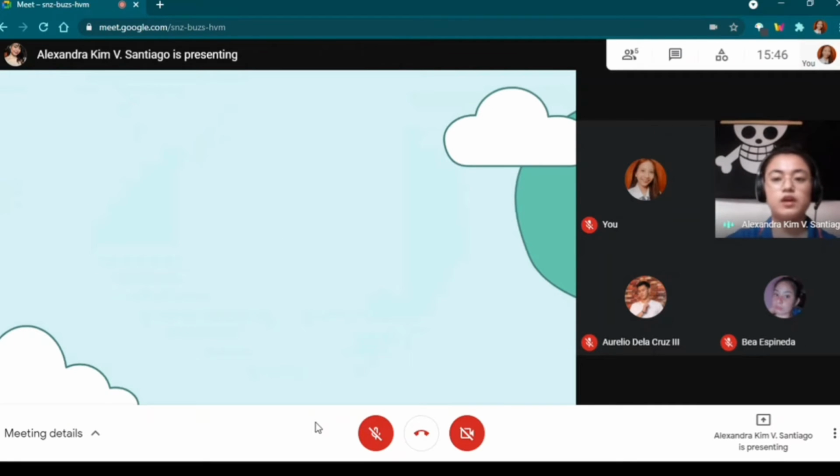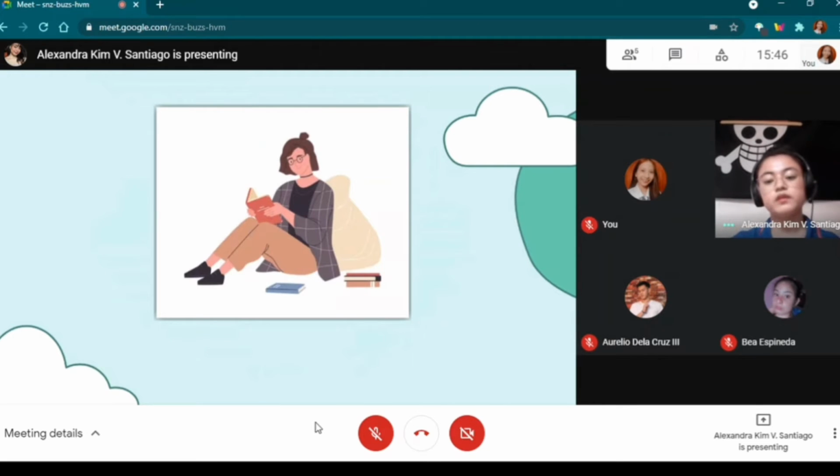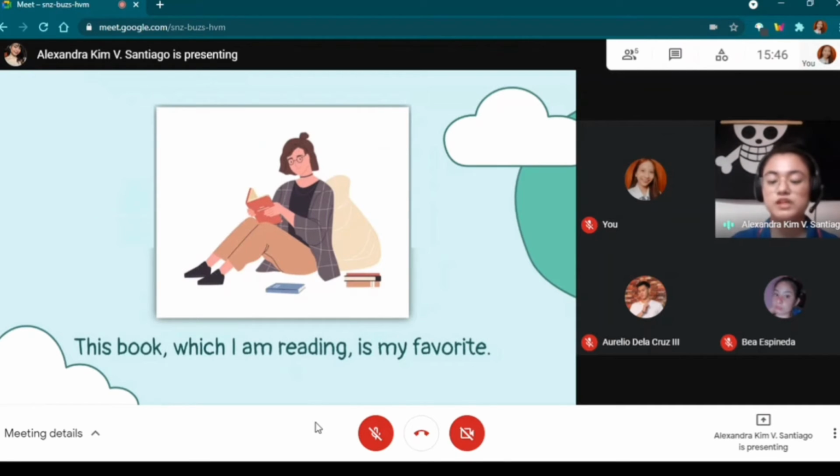So, here is a picture again. Scenario is I'm the one on the picture, imagine, and then I told you this book, which I am reading, is my favorite. So earlier we said that a relative clause starts with a... what is the start of a relative clause? Anyone? A relative pronoun po. Okay, pronoun. Very good. Now, knowing that characteristic, what do you think is the relative clause in this sentence?